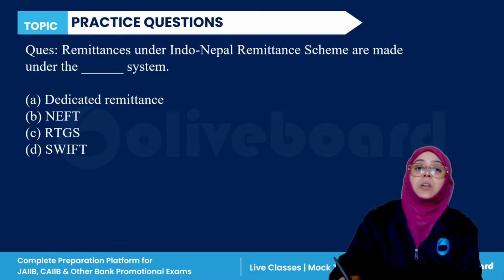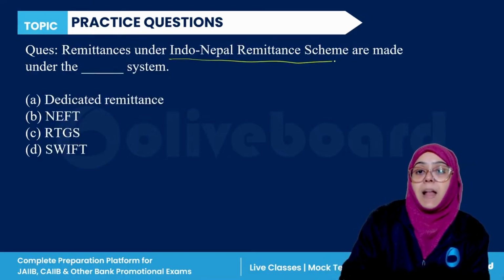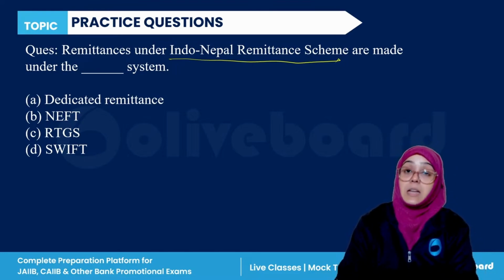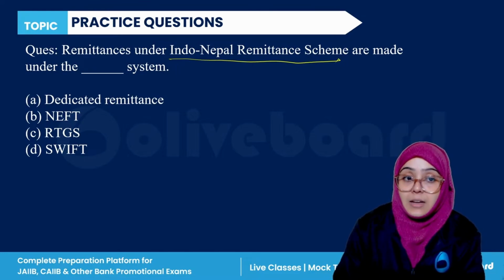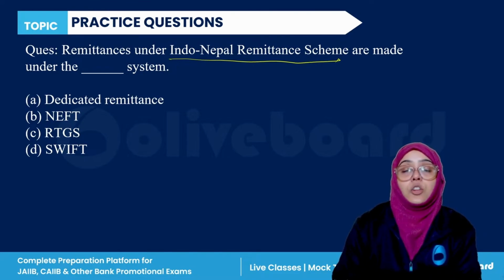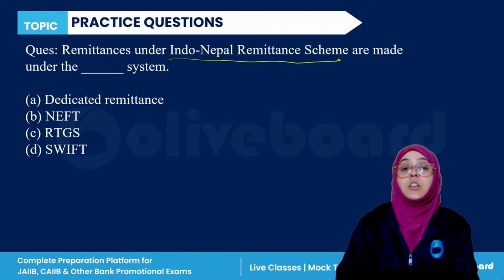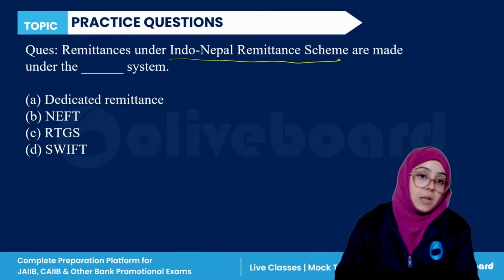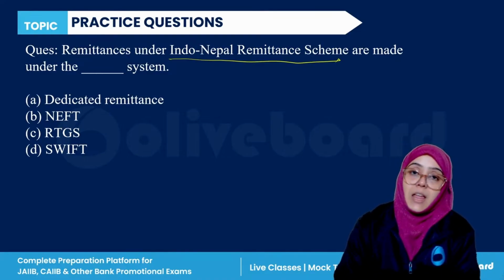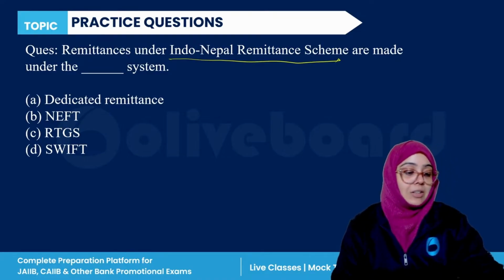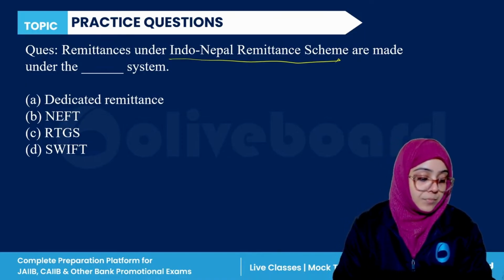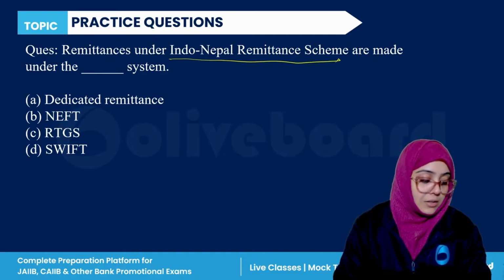Okay. Next question. Remittance under the Indo-Nepal remittance scheme is made by which settlement system? Dedicated remittance, NEFT, RTGS, or SWIFT? Very easy. If you are remitting money using the Indo-Nepal remittance scheme, it will be settled under which system? So the correct answer for this question is what?